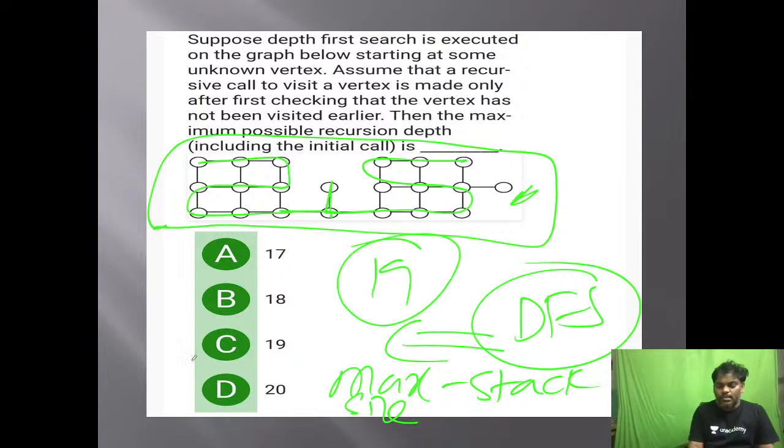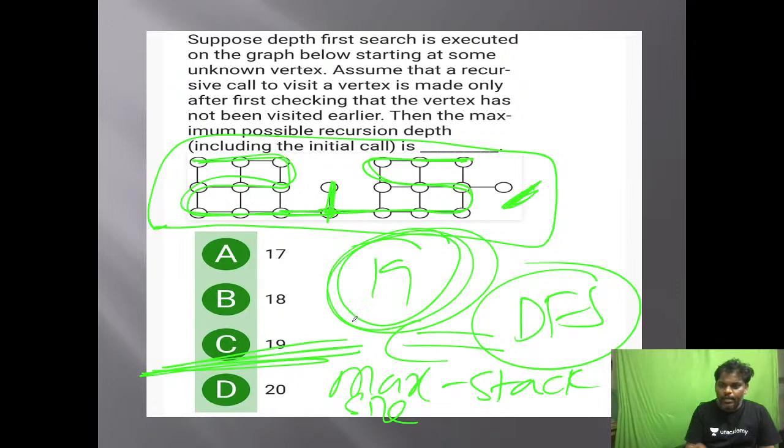Maximum stack size is 19. Right? I think this is 9, 10, 11, 10. Next one, until now 10 only. 11 came, right? Afterwards again it became 10. Next one, 10 plus 9, 19. In the backtracking, you can cover it. So when you are backtracking, you lose a few more. So you don't get more than 19. 19 is the answer. Right? Fine.